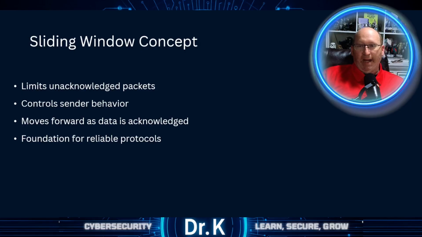All right? Sliding window. You can spend up to a credit limit before you must make a payment. So our window is our credit limit, our messages are our purchases, and our acknowledgments are our payments. All right? So when a payment arrives, your available credit increases. Makes sense, right? If I've got $500 on my credit card and I max it out, then I need to wait for a payment to push forward before it drops down that balance, and then I can respend the credit. As acknowledgments come in, the window slides forward. The sliding window limits how many packets can be sent without acknowledgment. As acknowledgments arrive, the window moves forward, allowing new packets to be sent. This balance of efficiency is called the sliding window concept.